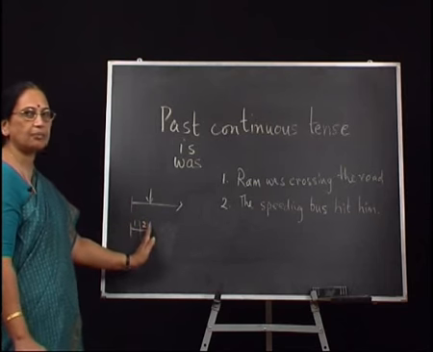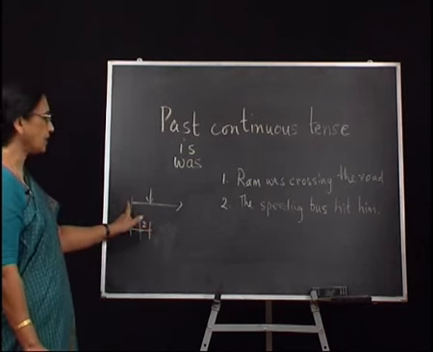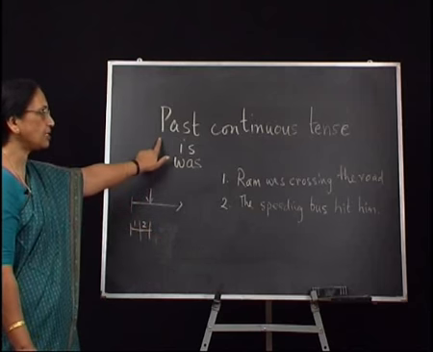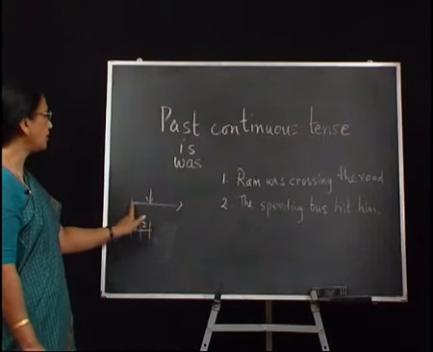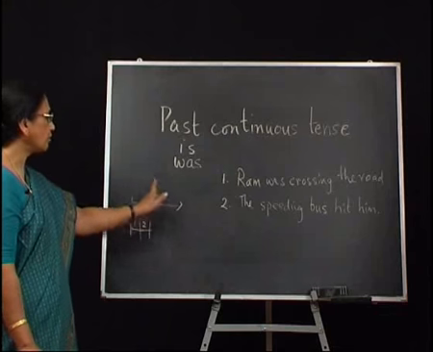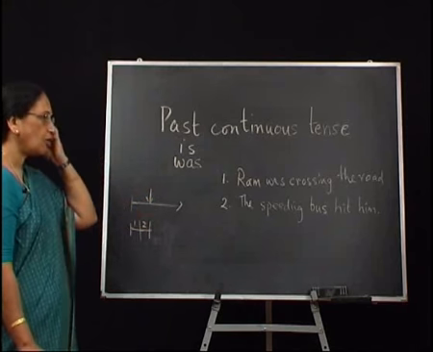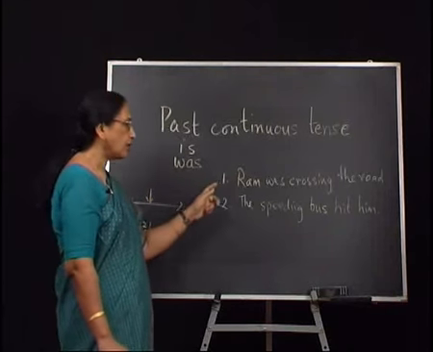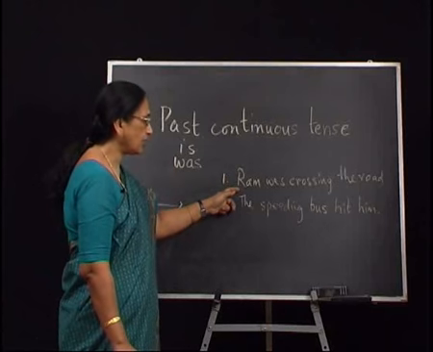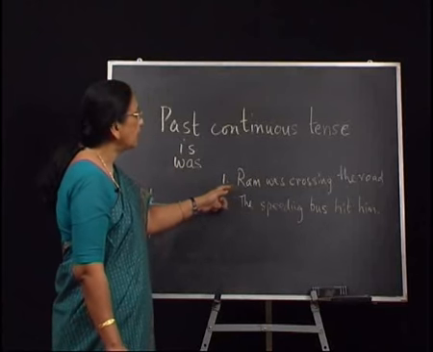Both actions have taken place in the past. In this case, in the case of the past continuous tense, we are referring to action in progression when the other action happens. Or if you could say, as in the case of the sentence again, let's come back to the example.